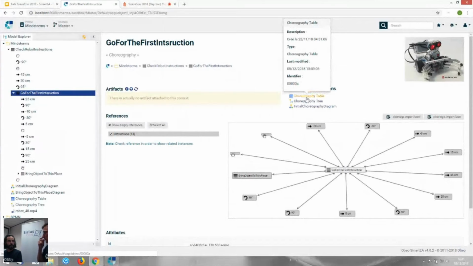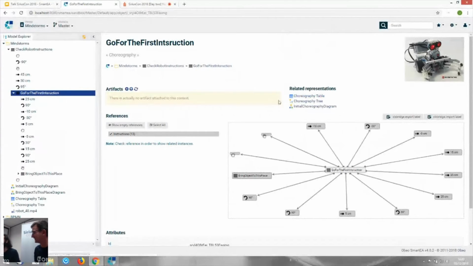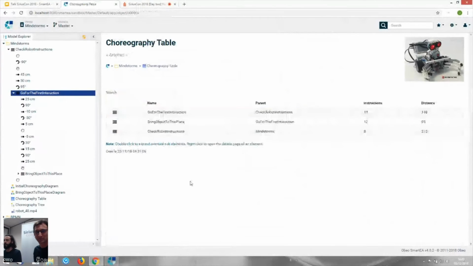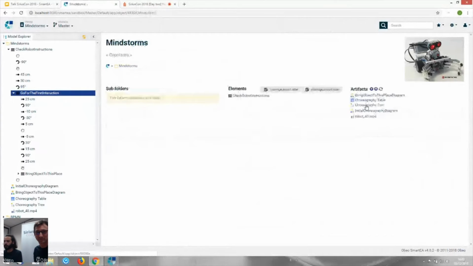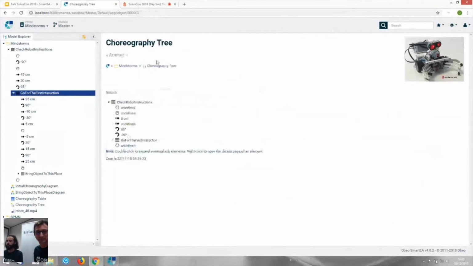Maybe you would like to show the Excel export. Yes, if I can before. As you say, we can show a representation, and you can find your table representation or your tree representation in the web browser.